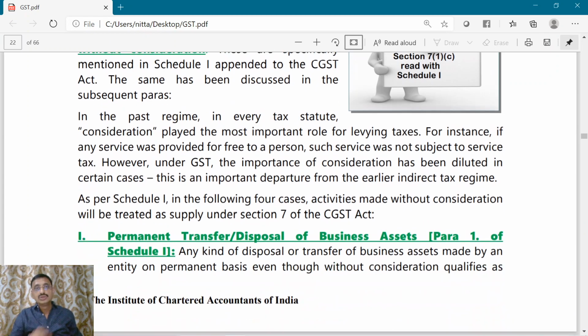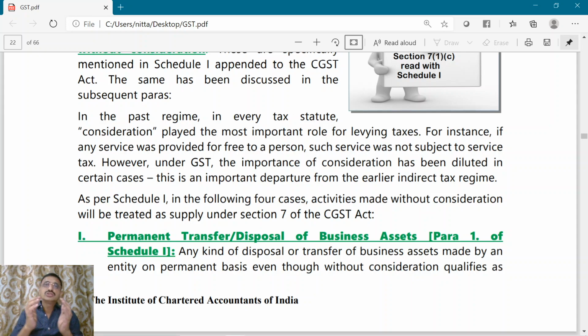But now there is a departure from that stand under the GST law. Under the GST law, for those activities or transactions which are given in Schedule 1 of the CGST Act, though there is no consideration, it will be treated as a supply.